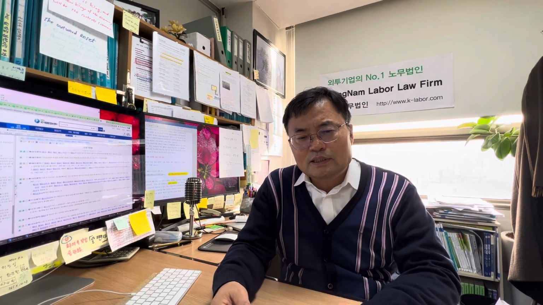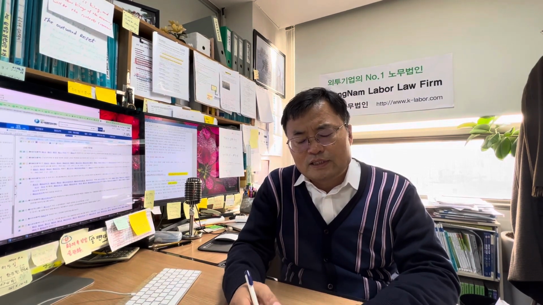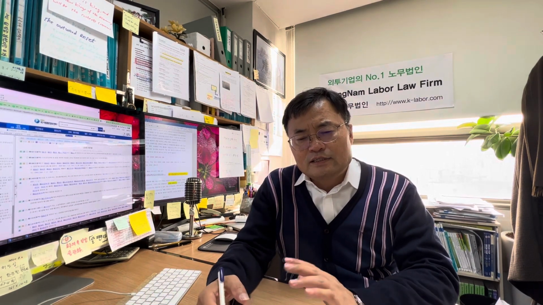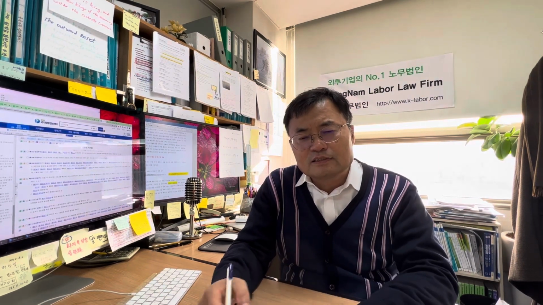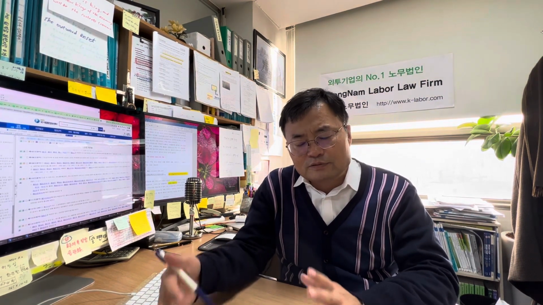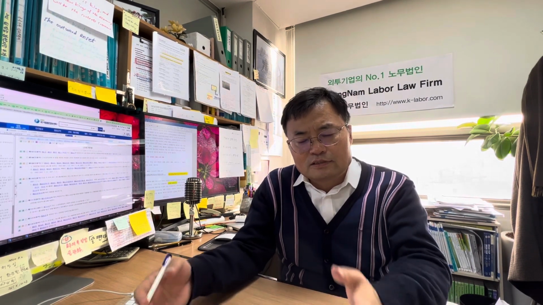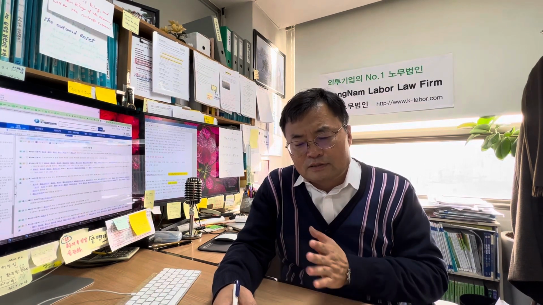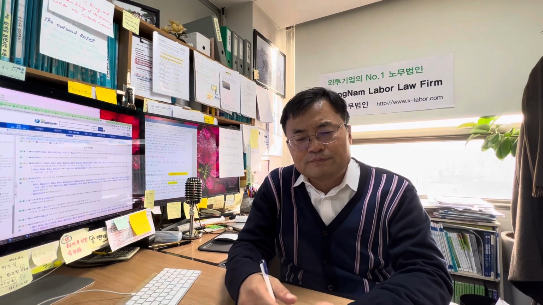Yes, it's a good question. Article 37, the next article after 36: when the employer neglects to pay the wage within 2 weeks, there will be a delay. Delayed late payment interest is charged on the total amount of wages. So the employer should pay the delayed payment interest rate, which is up to 20% per year.